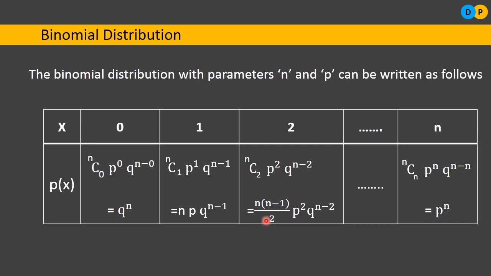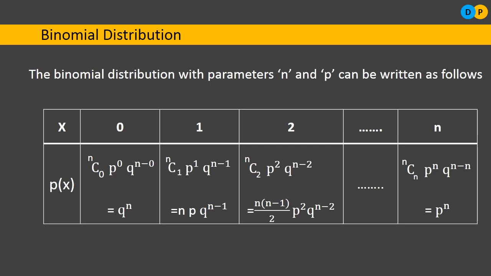Similarly, for the last value, if the random variable x takes the value n itself, the final limit, then the probability of x equal to n will be like this. After simplifying, nCn is 1, p power n, and q power n minus n is q power 0, which is 1, so it comes to p power n. This is how the binomial distribution is defined with parameters n and p.